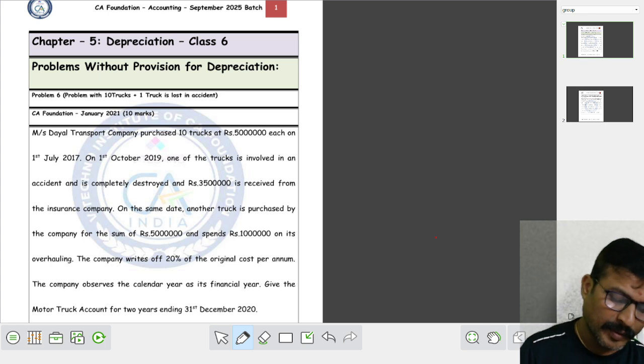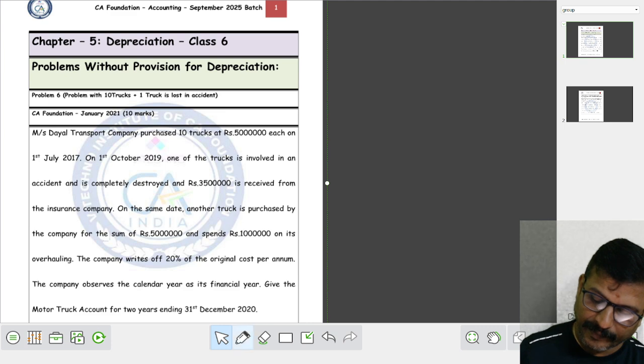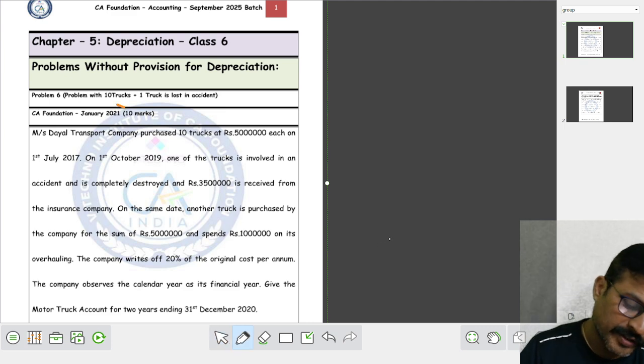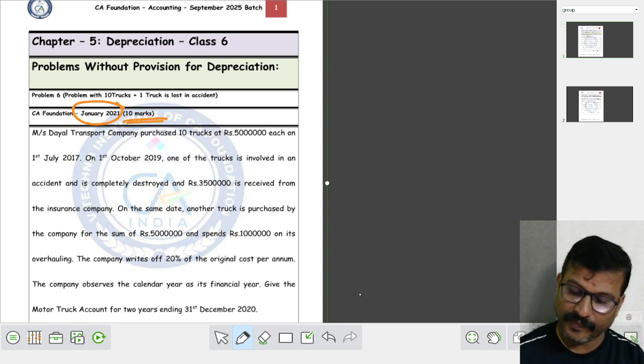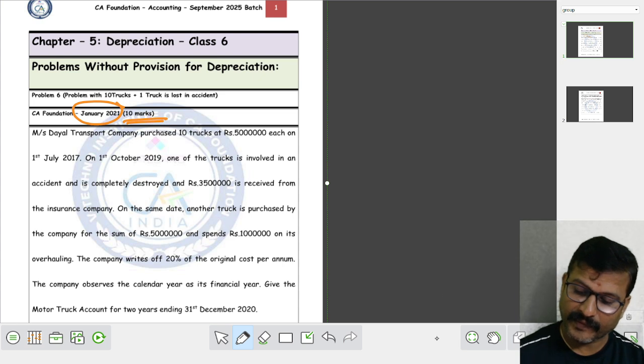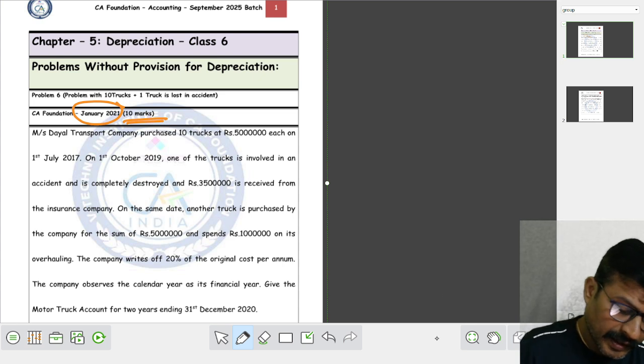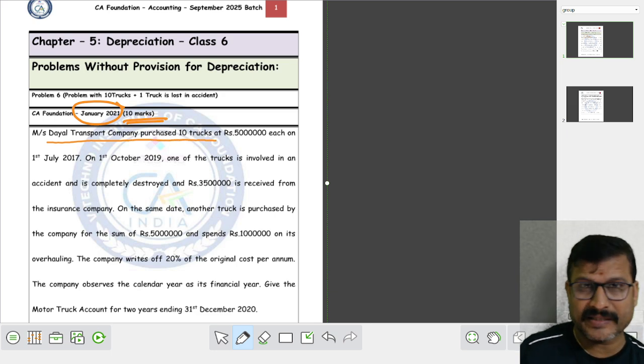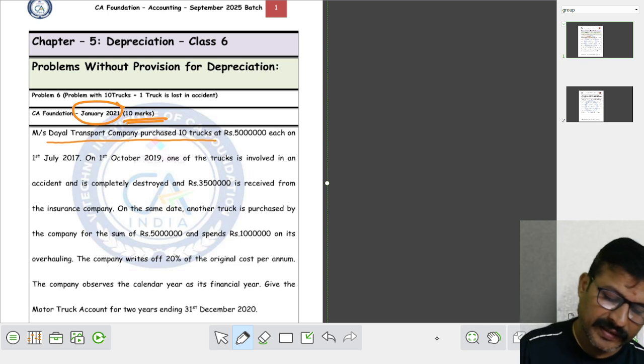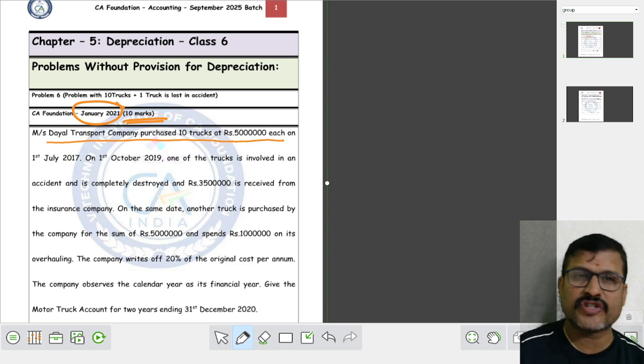See, it is a problem asked for CA Foundation January 2021 batch, for 10 marks. Dayal Transport Company purchased 10 trucks at 50 lakhs each.